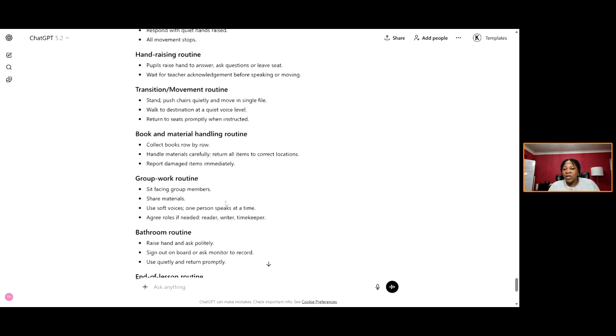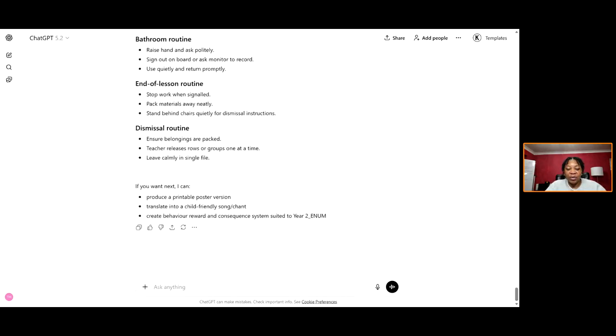So there's so much ChatGPT can do for you, or AI can do for you. If you are a head teacher, you can say, generate WhatsApp messages for the first week of school to welcome back parents to school.